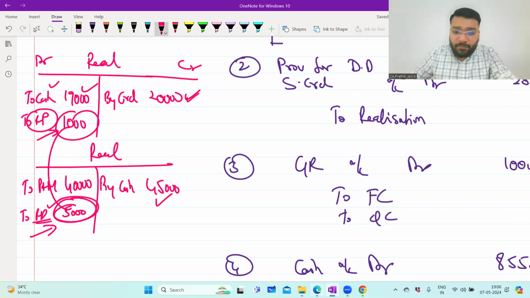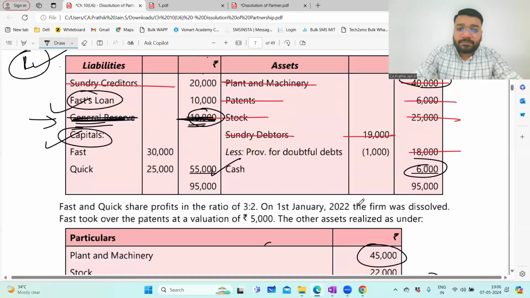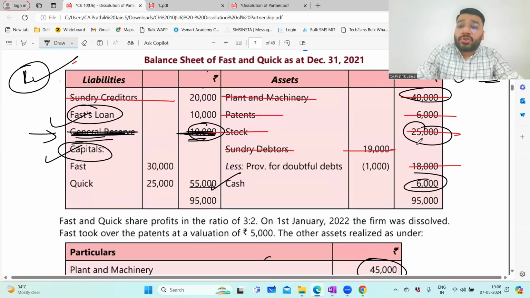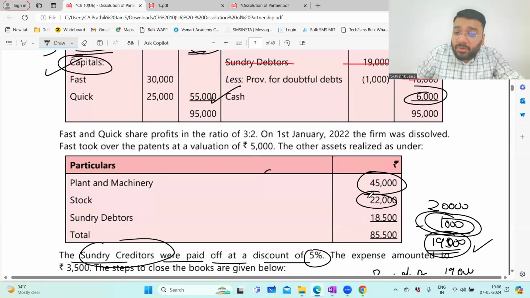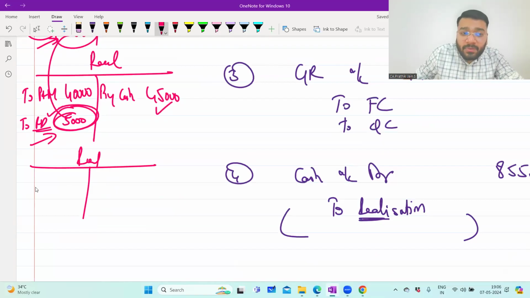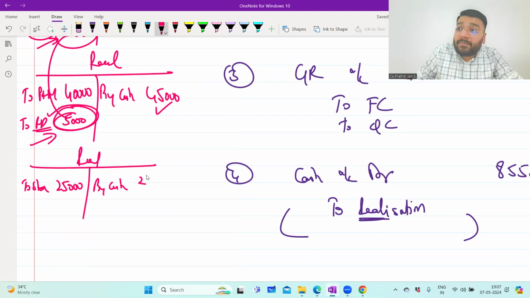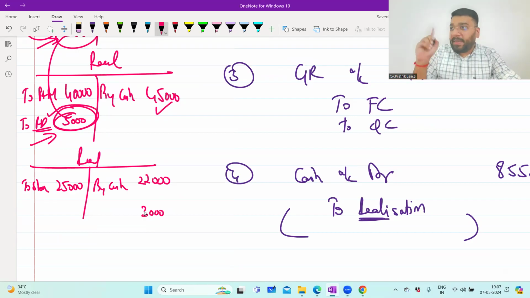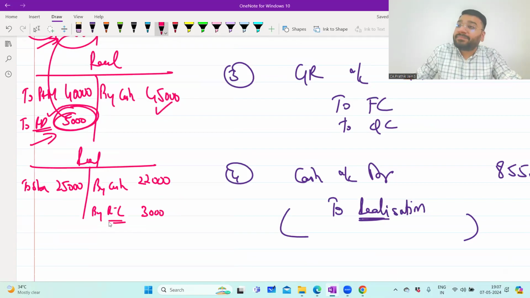Are you clear? Last one more thing. Stock is worth how much? Stock is worth 25,000. So you went and sold the stock in the market. How much did you receive? Only 22,000. So loss of 3,000. Now look at this realization ledger. What is the entry for stock in the realization account? You recorded 'to stock', how much? 25,000. Further, how much money did you receive by cash? By cash 22,000. So the difference of 3,000 is loss. So loss always comes here, no? Even in the P&L account, loss will come on the debit side and profit on the credit side. So 'by realization loss'. The realization account will automatically calculate the profit and loss for you.